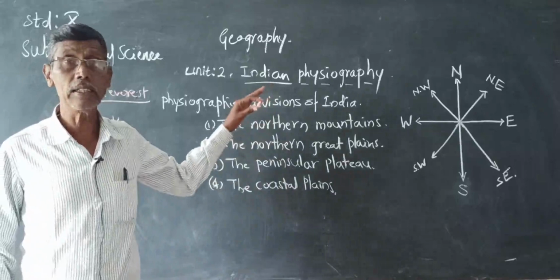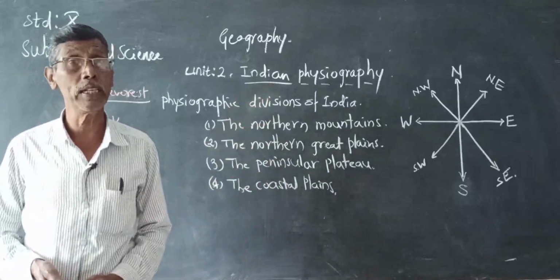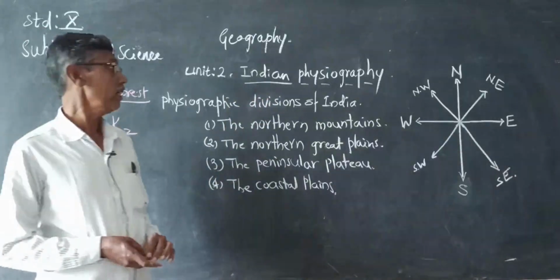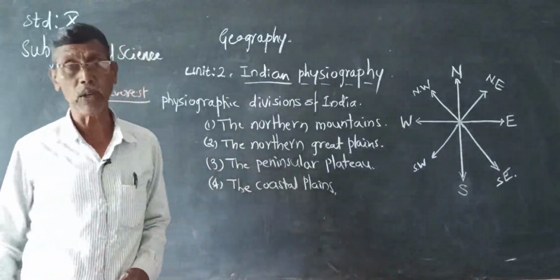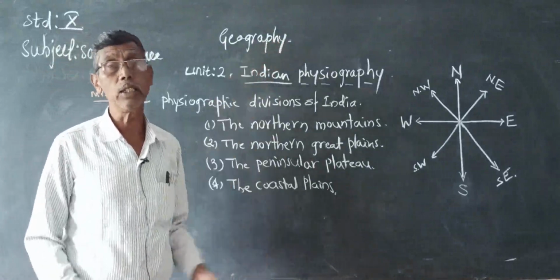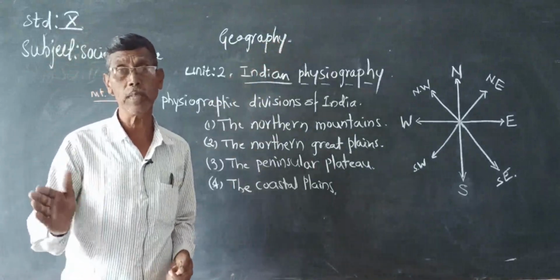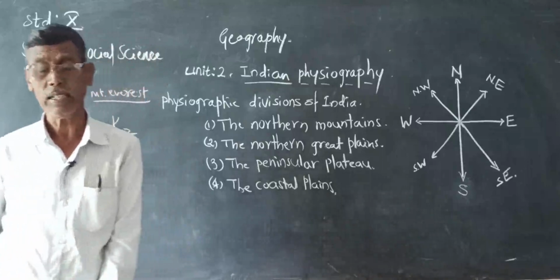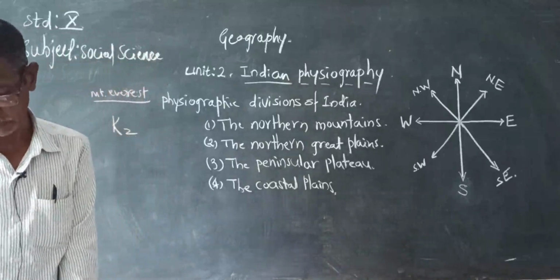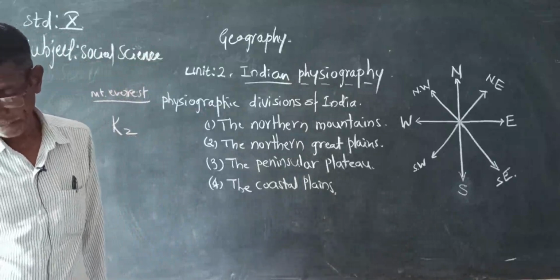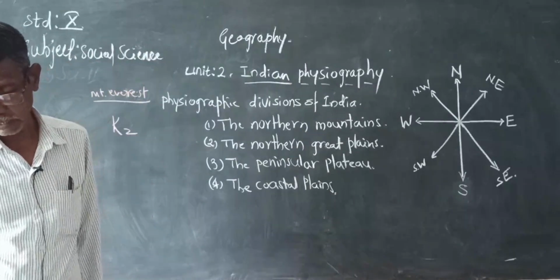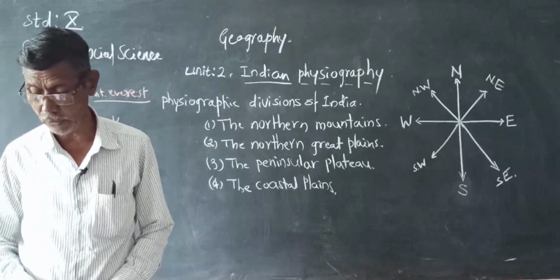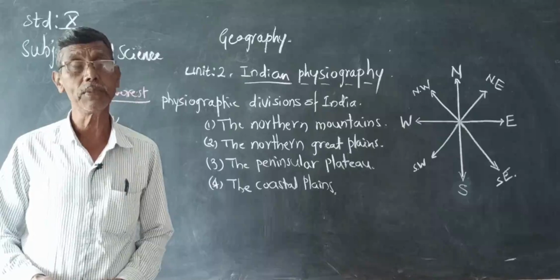The Himalayas have the highest mountain range. The Himalayan region gets heavy rainfall because the northern mountains check the rain-bearing winds. Now thirdly, their slopes have thick forest and are ideal for plantation crops.